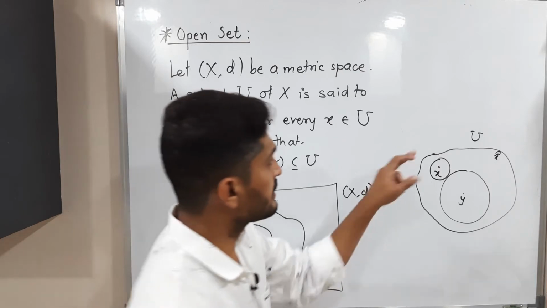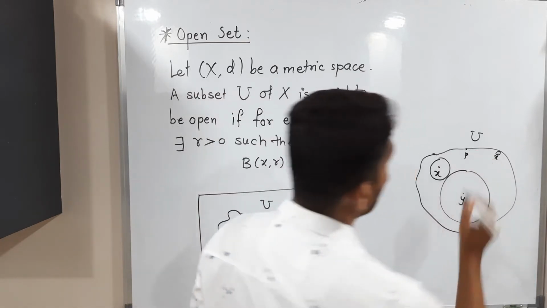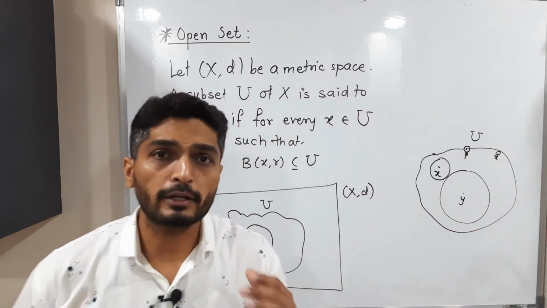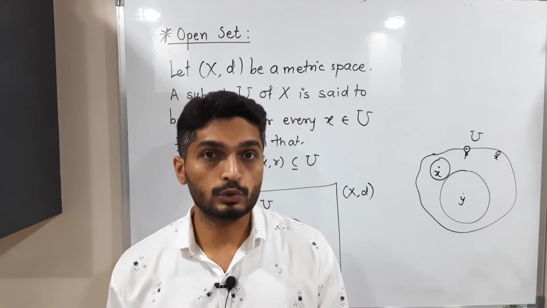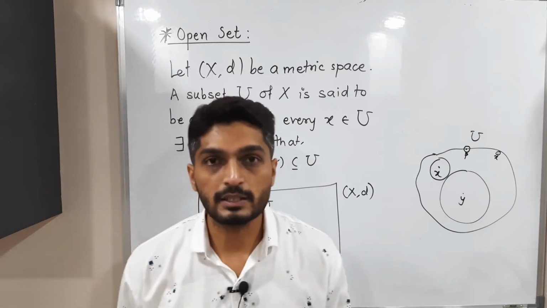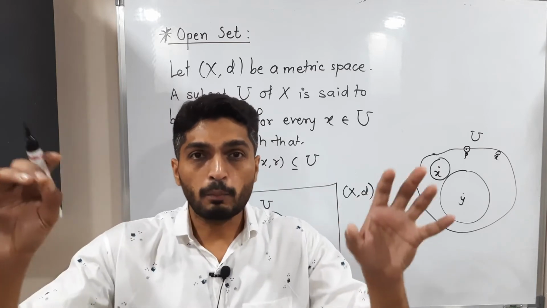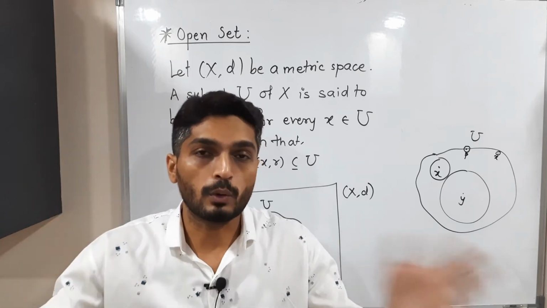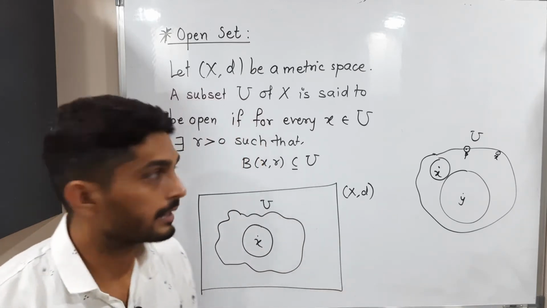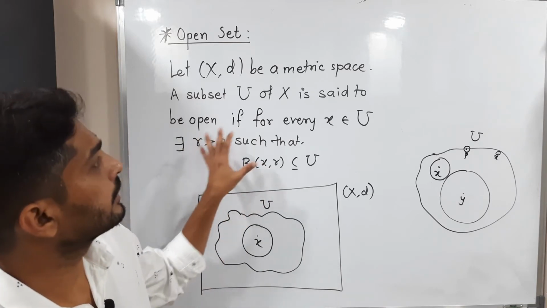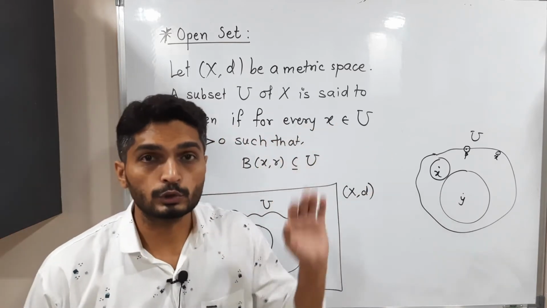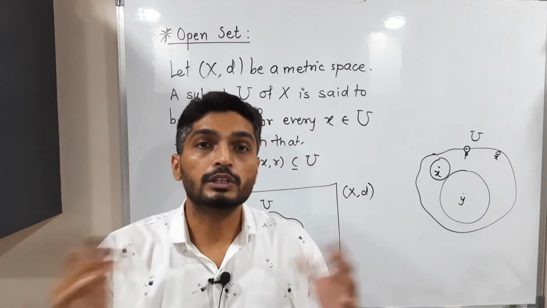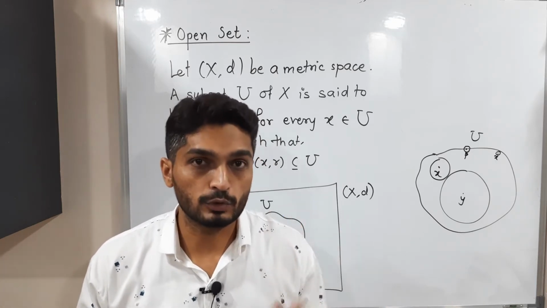But if this set U contains some boundary point P, then what will happen? If I draw a ball of any radius, definitely some part of the ball will go outside U. So in that case you can say U is not an open set. That means if any point lies on the boundary and is also a member of U, then any ball drawn around it will go outside. Otherwise it will be an open set. So I will repeat the definition. It is said to be open if for every x belongs to U, for each point of U, it is possible to draw an open ball around it which lies entirely inside U. Then only we can declare U is an open set.